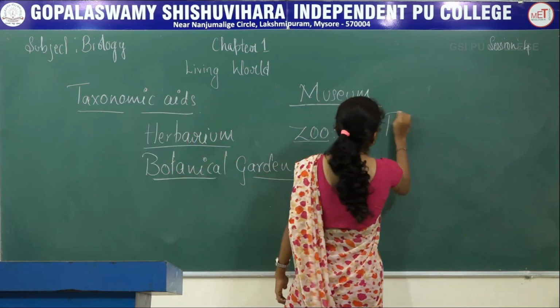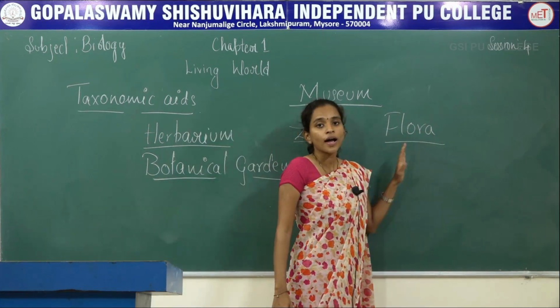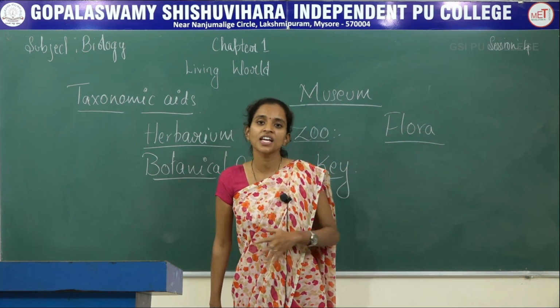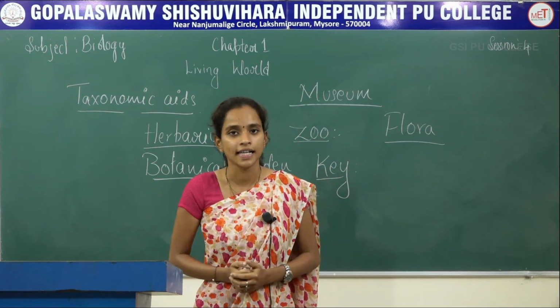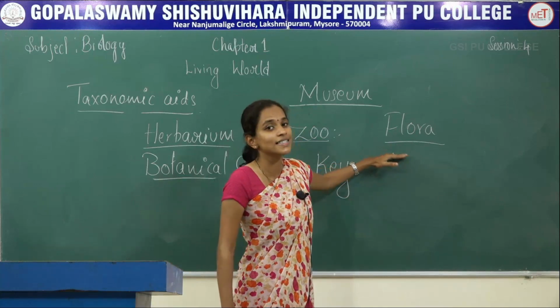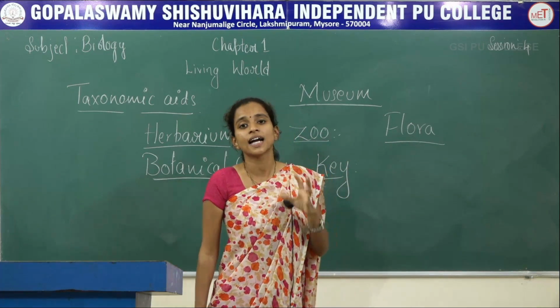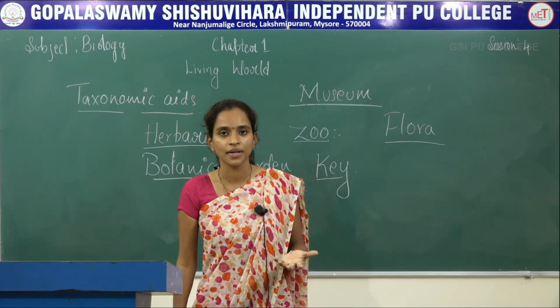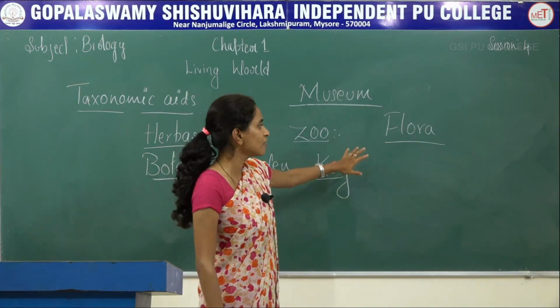Next one is flora. Flora accounts for the identification and distribution of particular types of plants in a particular area. So here it is restricted to one particular area where you will be identifying and studying the habits as well as habitats of particular plant species, that is flora.